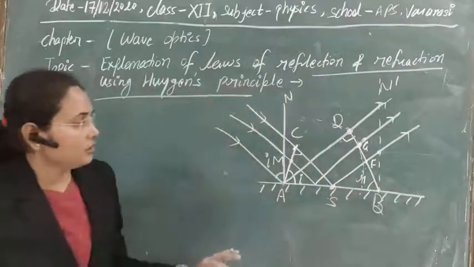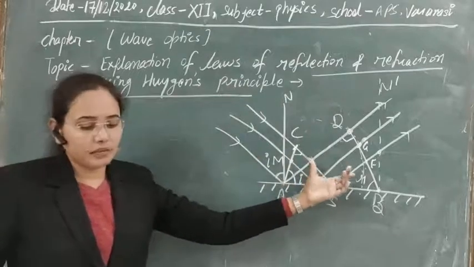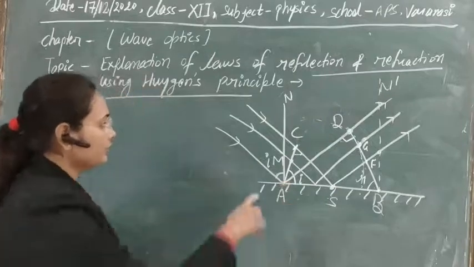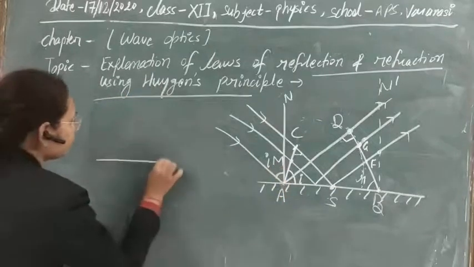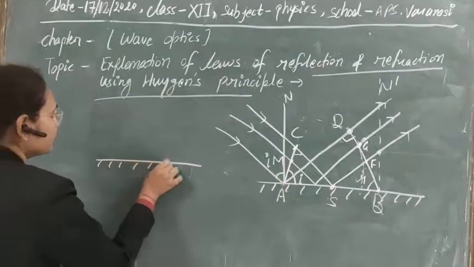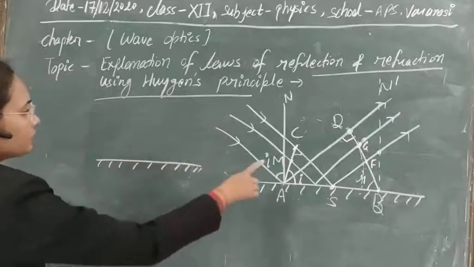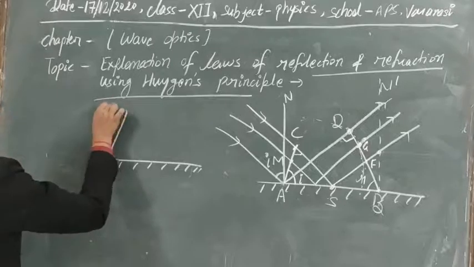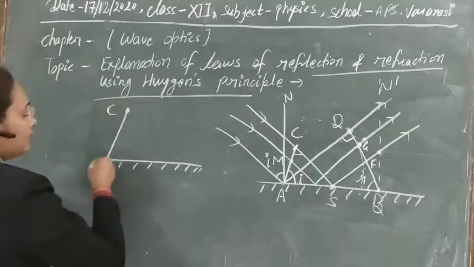Clear? Now let's see the geometry here, and with the help of that geometry we can understand all the concepts. By simplification, let's draw only some of the things from this figure. Suppose this is point A, this is point C.